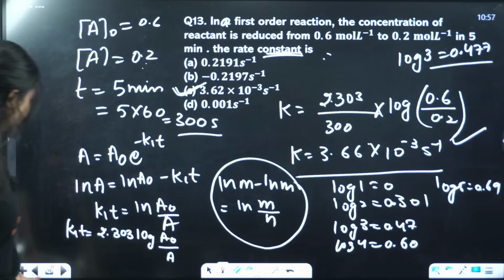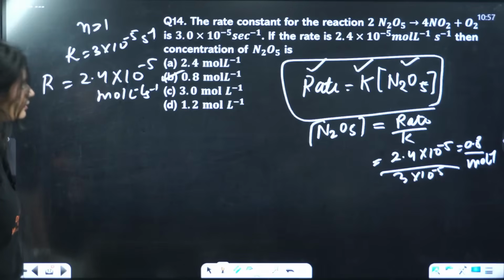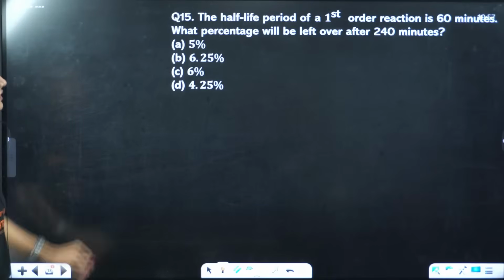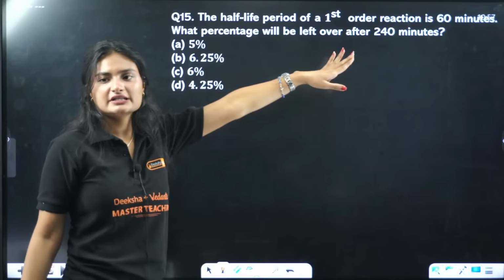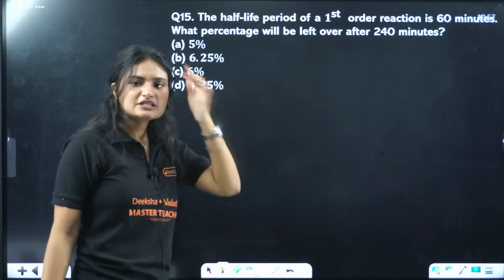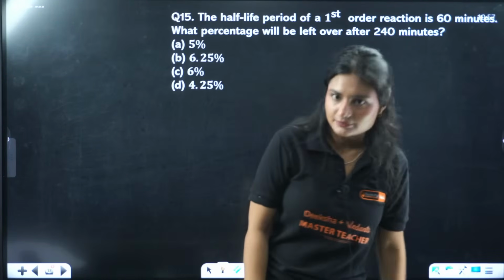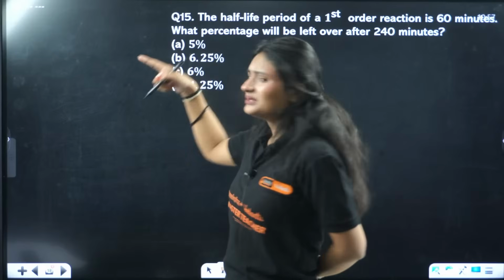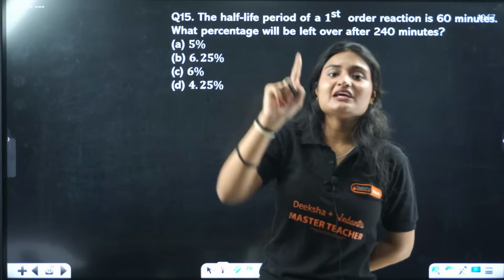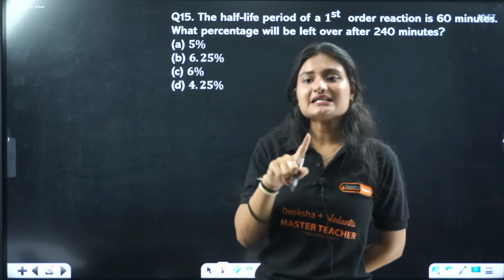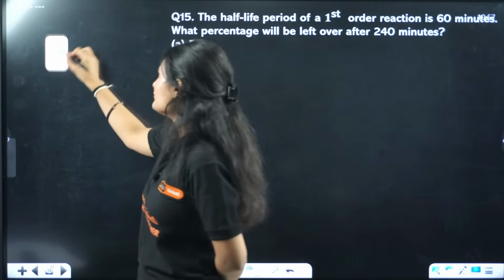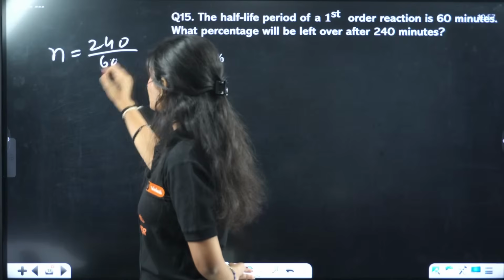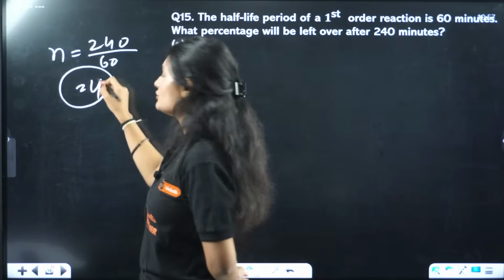Okay, next question. Half-life period of a first order reaction is 60 minutes. What percentage will be left over after 240 minutes? I have explained the log method, very easy. So how many half-lives will be there? If one half-life is 60 minutes and the total time is 240 minutes, the number of half-lives is 240 by 60, that is 4 half-lives.